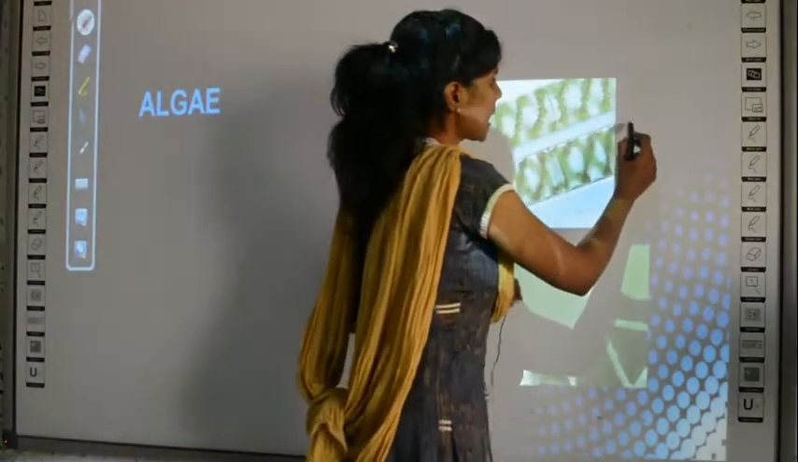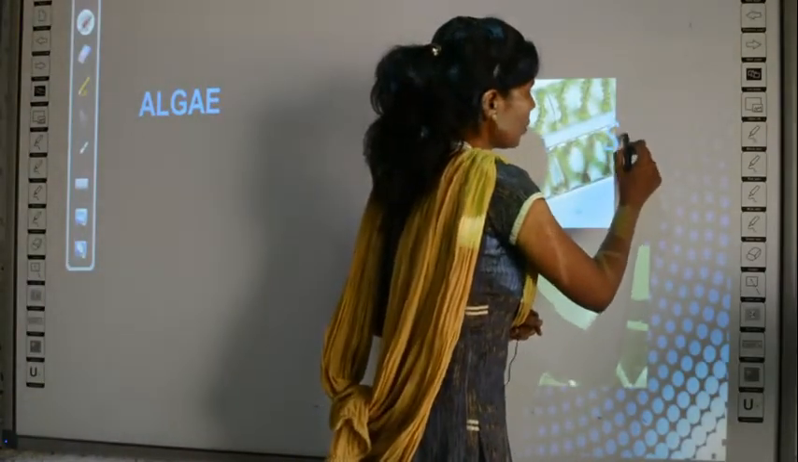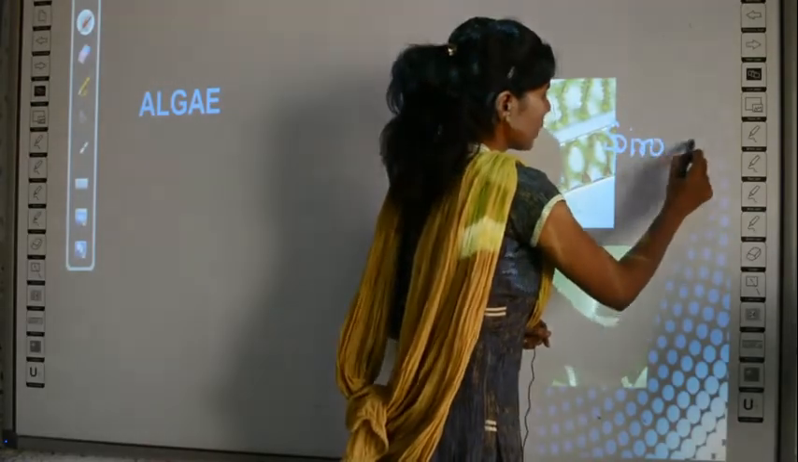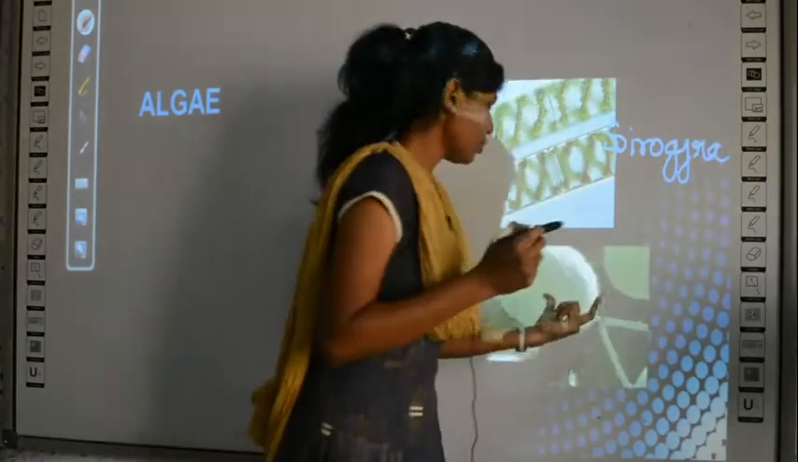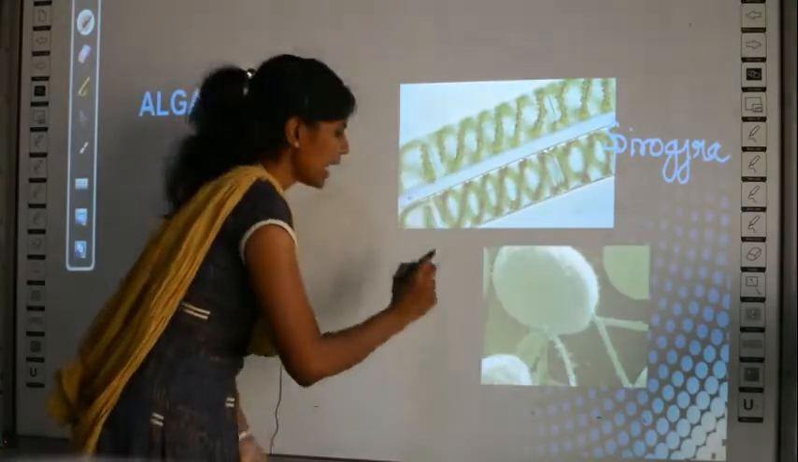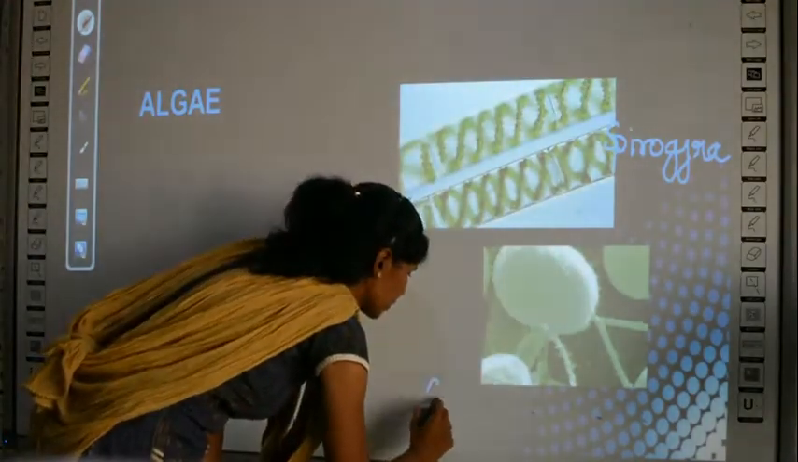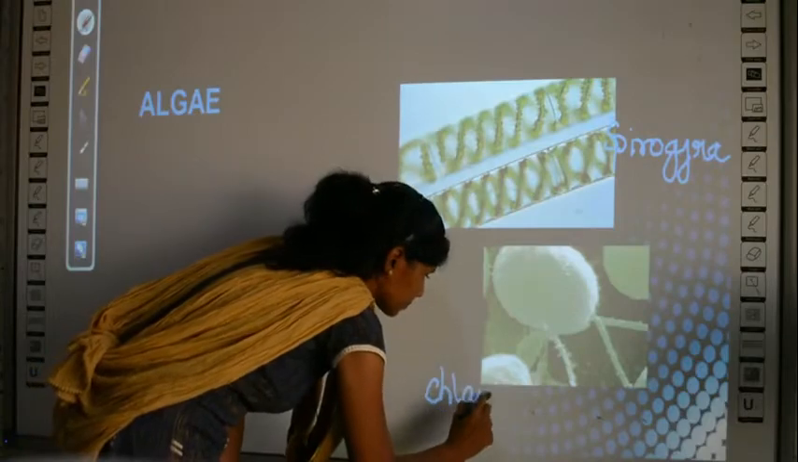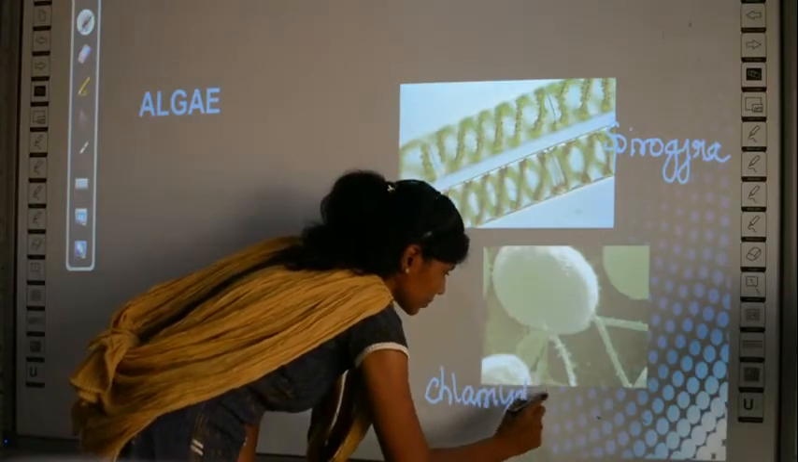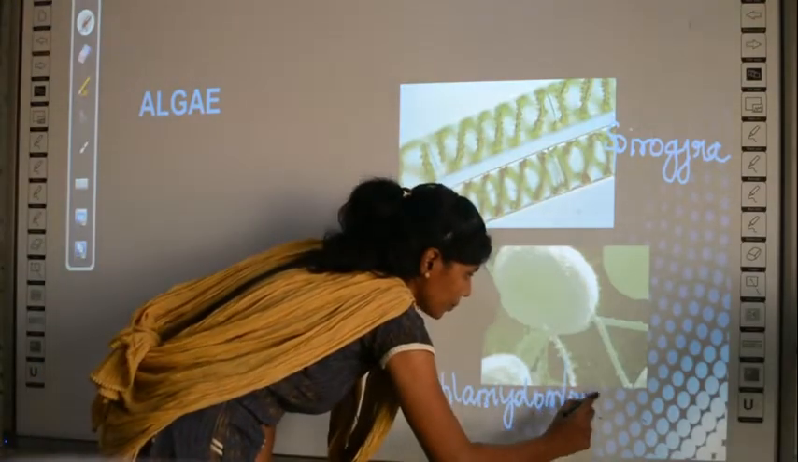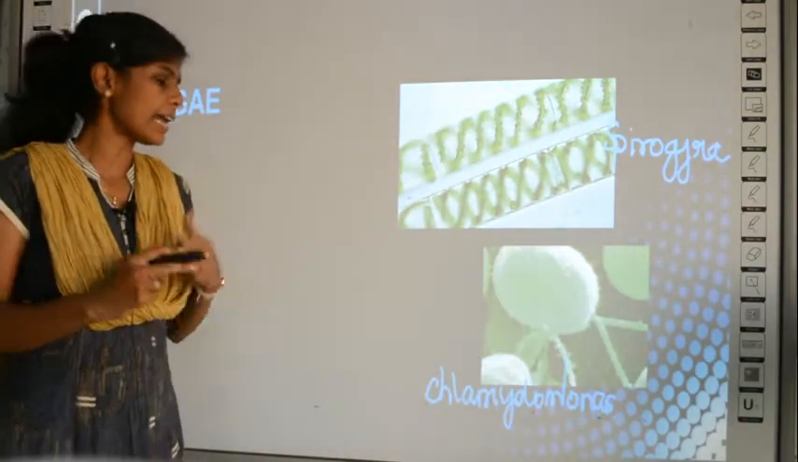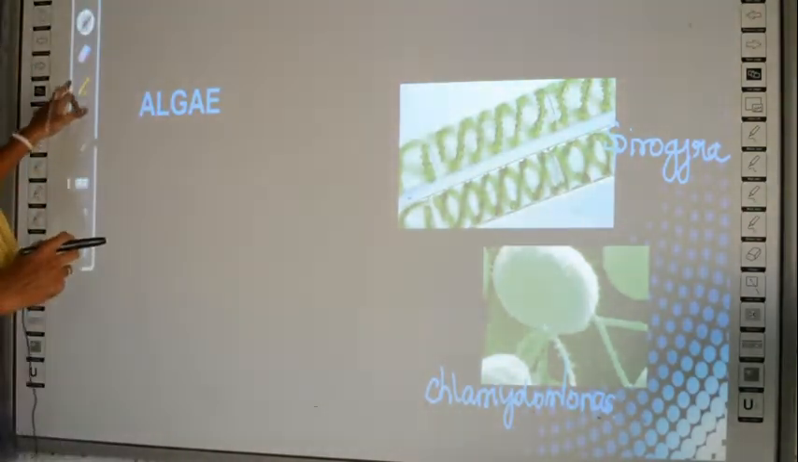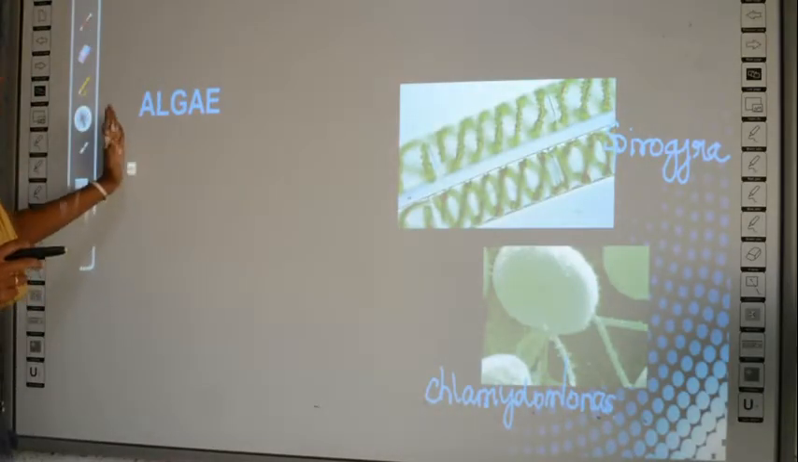The name of this algae is Spirogyra. And the name of this algae is Chlamydomonas. So what are these two? These two are algae. What are their properties? What are the properties of these two algae?